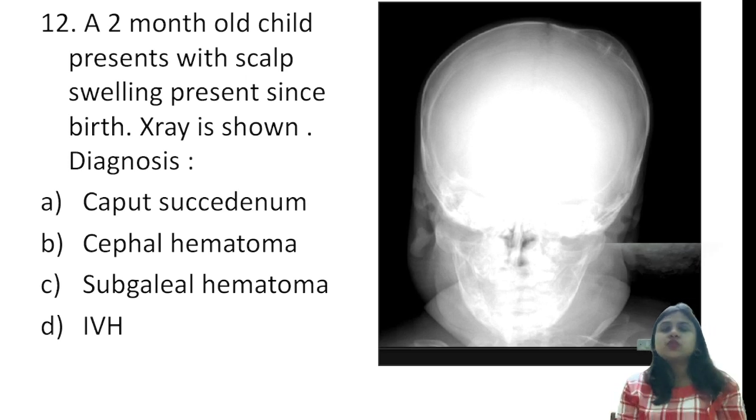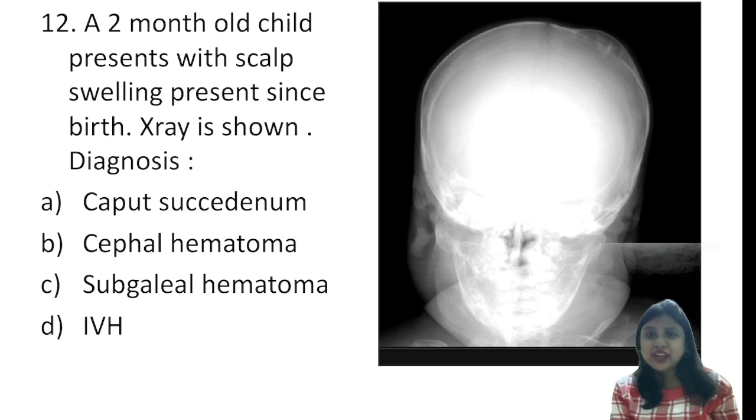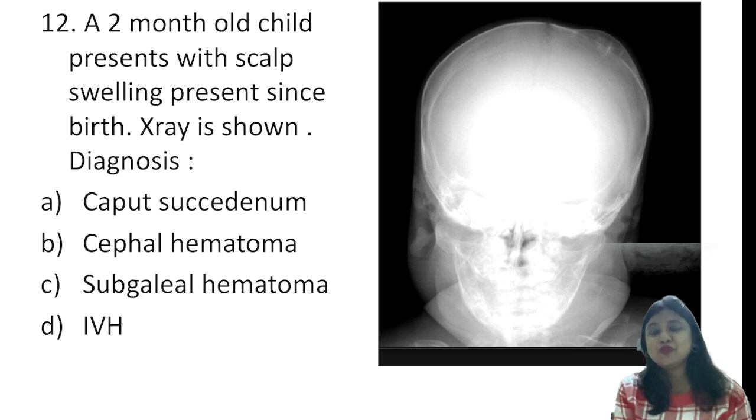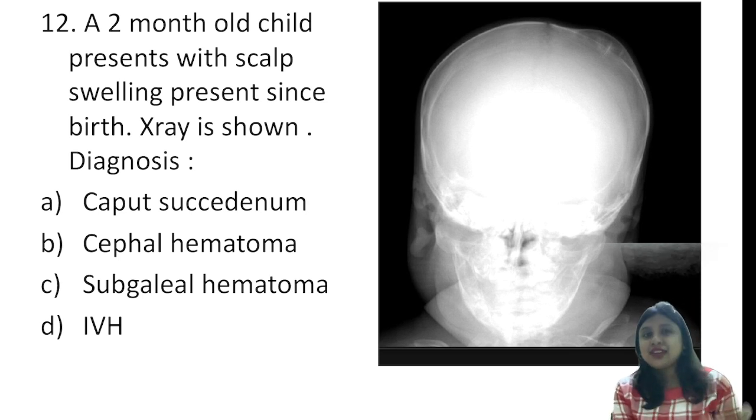Now coming to this question, there was a great bit of controversy regarding this question, though I didn't understand why there was controversy. It is a 2-month-old child who presents with a scalp swelling, and the swelling was present since birth, and the X-ray is shown. What is the diagnosis? So the options were caput succedaneum, cephalhematoma, subgaleal hematoma, and intraventricular hemorrhage.